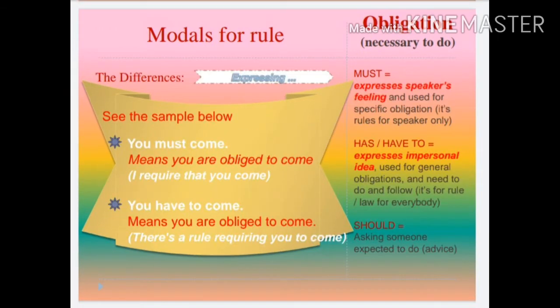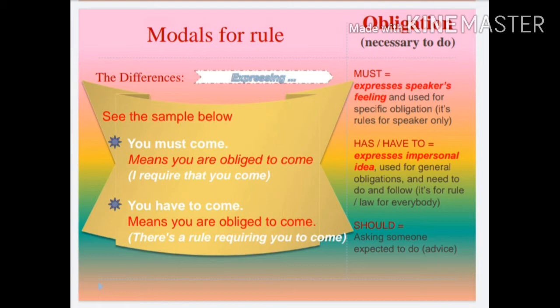There is a similarity and differences of using must and have to. Let's see the examples here. Number 1. You must come. It means that you oblige someone to come. The other meaning, it is a request from the speaker who wants you to come.